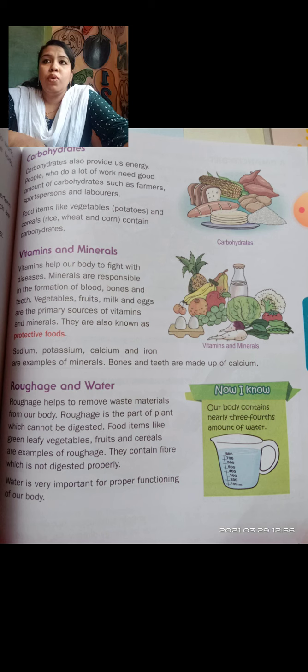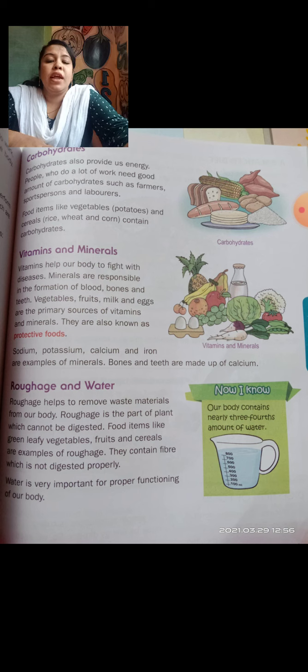Farmers do a lot of work, and sportsmen also need carbohydrates the most. If they take carbohydrates, they will get more energy for their activities. For example, people such as farmers, sports persons and laborers need more carbohydrates.